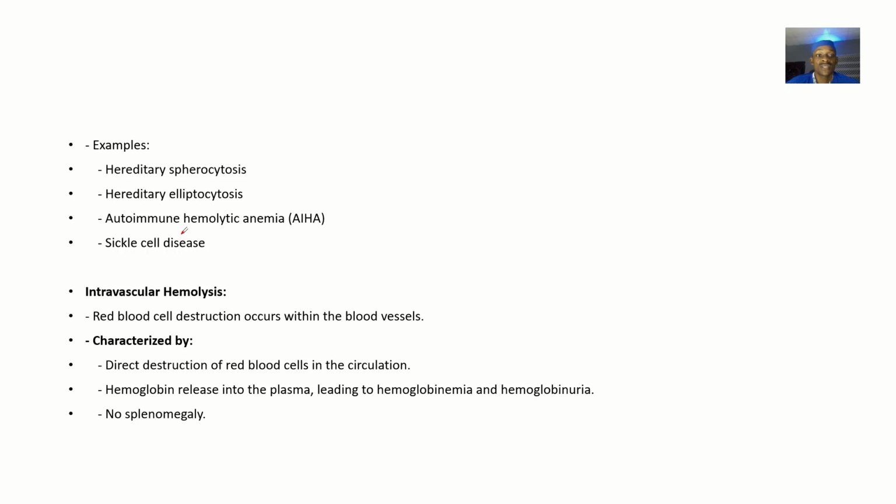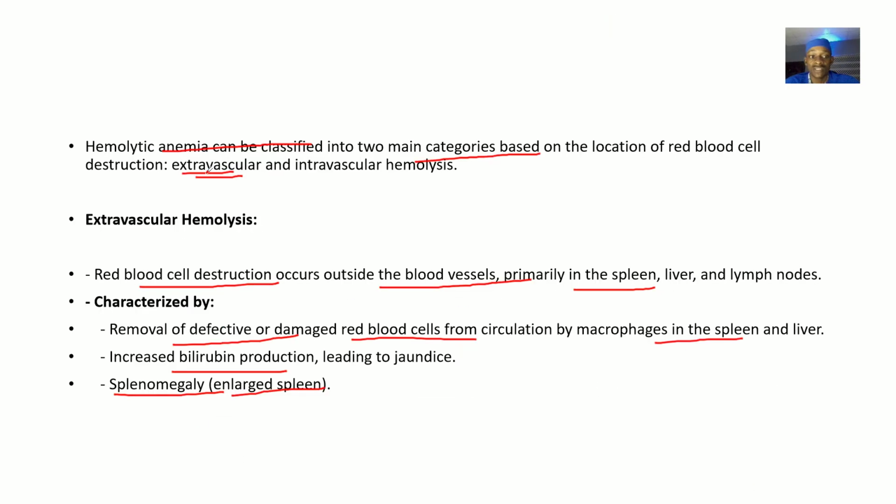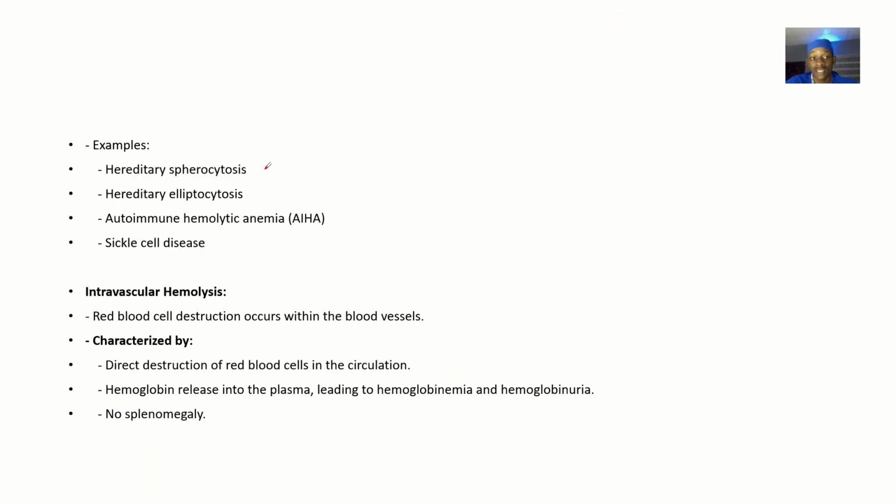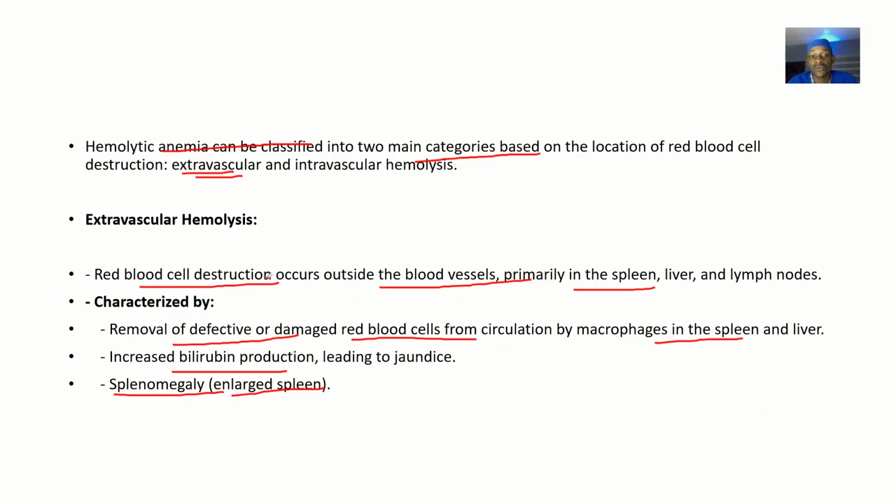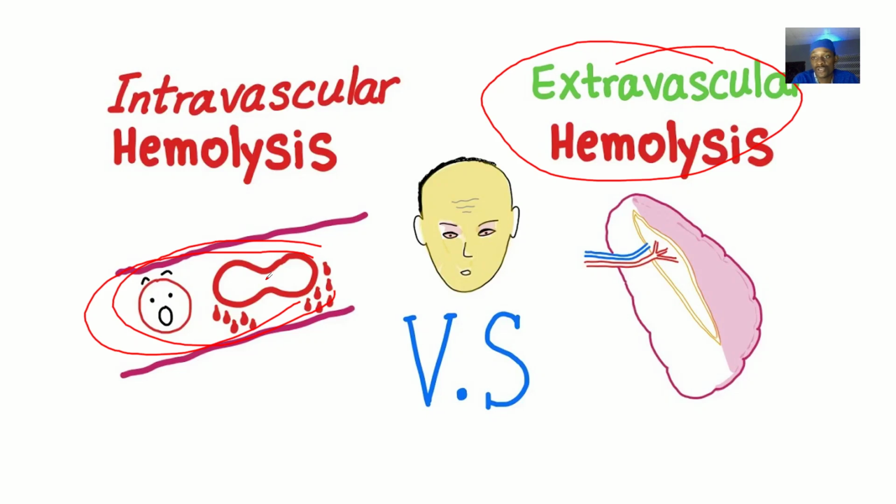The examples of conditions that can cause extravascular hemolysis include hereditary spherocytosis, hereditary elliptocytosis, and autoimmune hemolytic anemia. Also, sickle cell disease can cause this condition. Then talking about intravascular hemolysis, which is basically destruction of red blood cells inside the blood vessel.